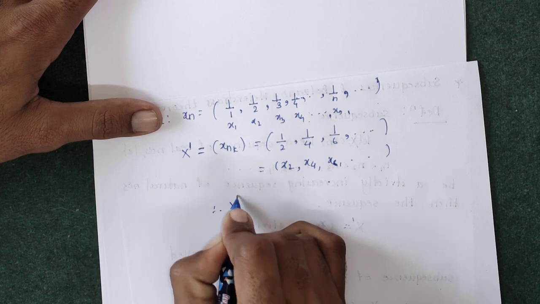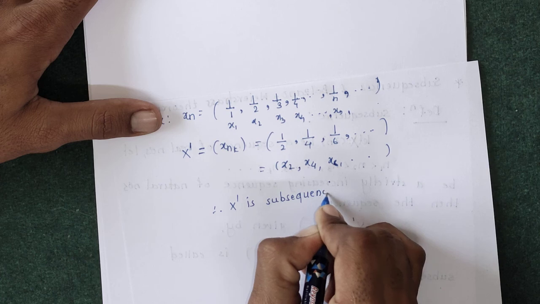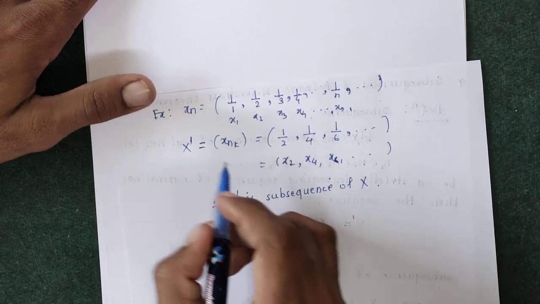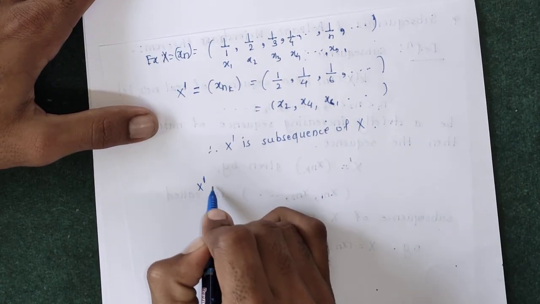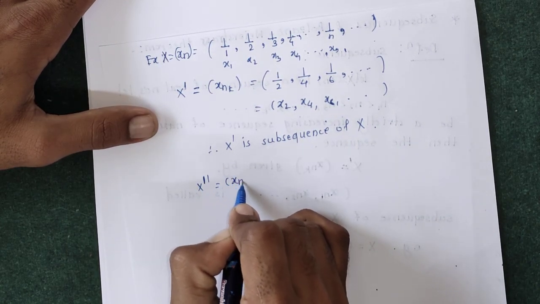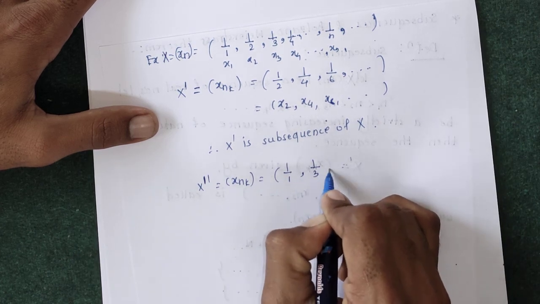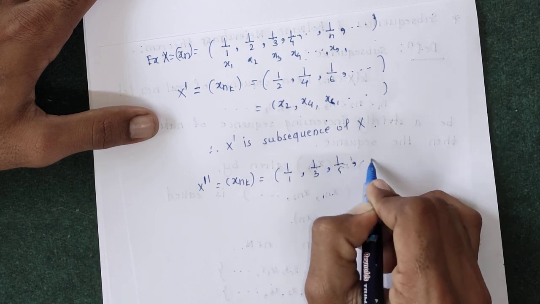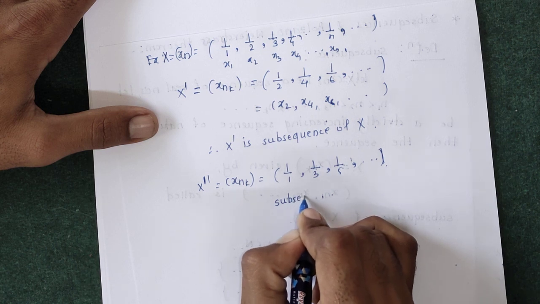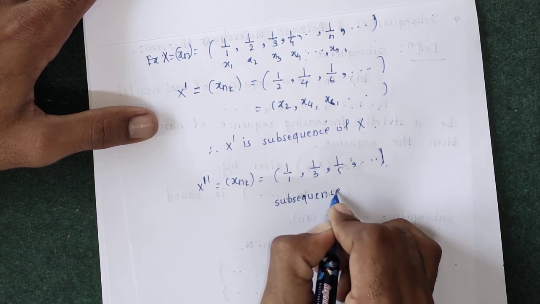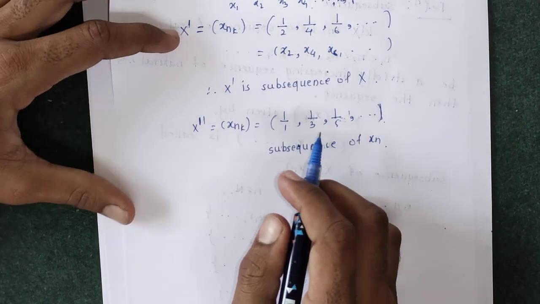Therefore this x prime is a subsequence of the given sequence x equals to xn. Similarly, if we take x double prime as xn k, suppose 1 by 1, 1 by 3, 1 by 5 and so on, this is again a subsequence of sequence xn. Both these are subsequences of the given sequence x.